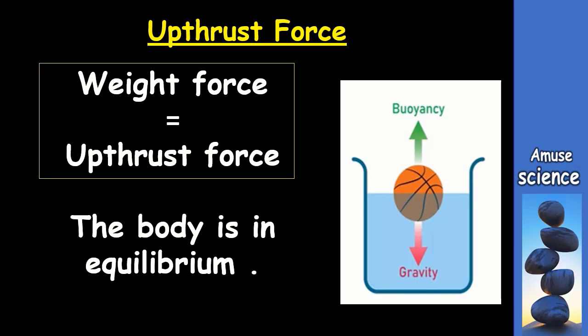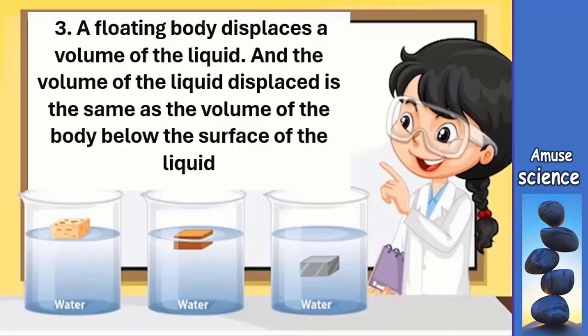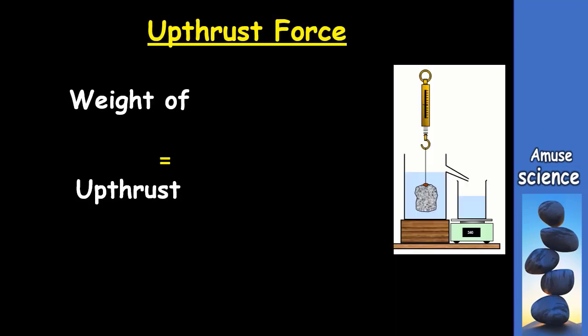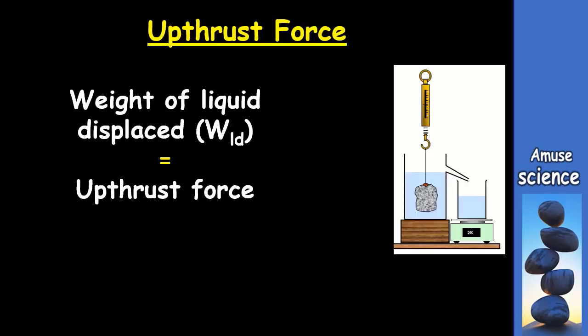We remember from the concept of density and flotation in previous videos that when a body is immersed in a fluid, it displaces a volume of the fluid which is equal to its volume. What we must know in addition to this fact is that the weight of the volume of the liquid displaced is equal to the upthrust on the body.